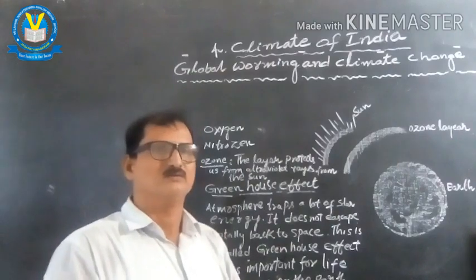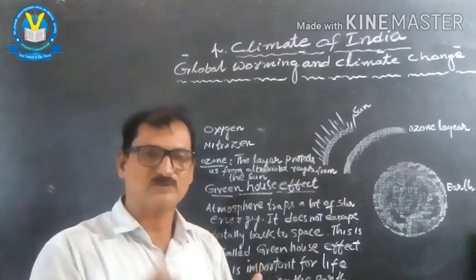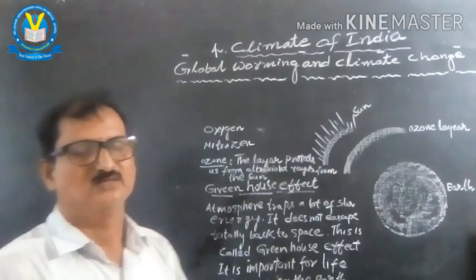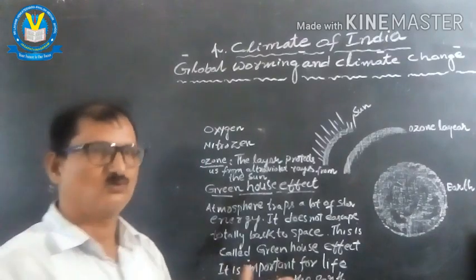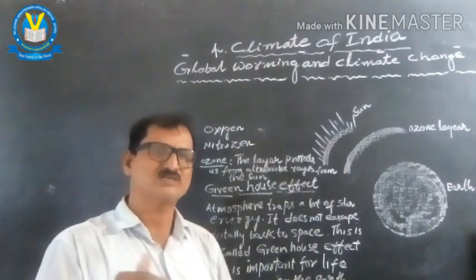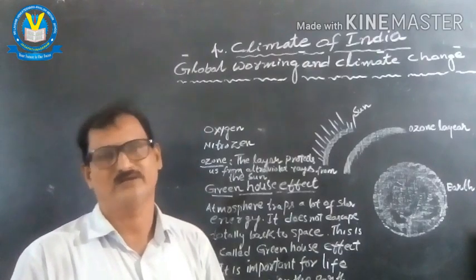when the ultraviolet rays pass from the sun directly, they are blocked by the ozone layer and it helps a lot for life to survive on the earth.